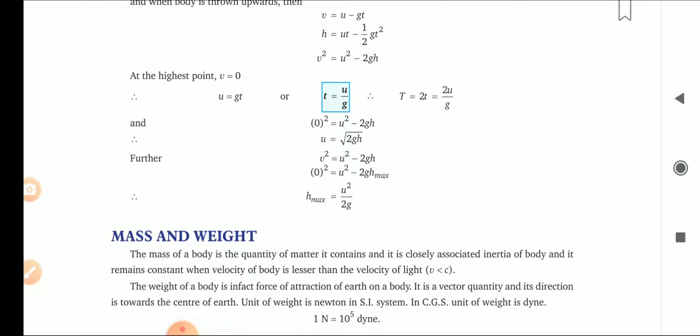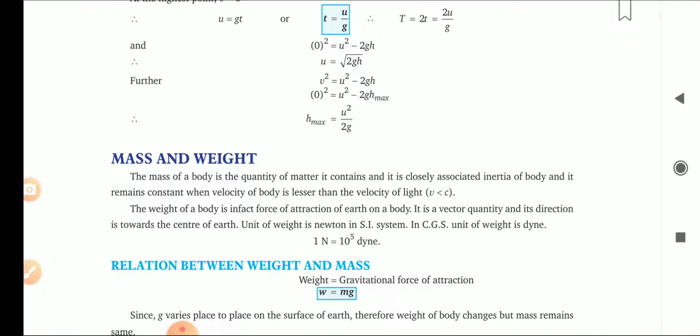Now, mass and weight. You are very much clear about mass and weight; previously also I have told you many times. Mass is the total amount of matter contained in a body. Weight is when it is multiplied with g, that is, acceleration due to gravity.